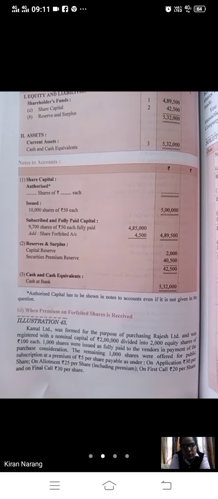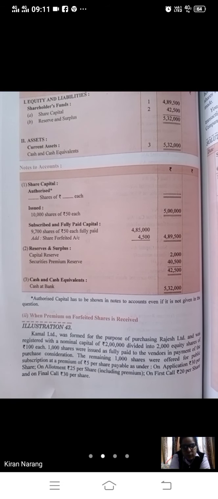Now in the next question, we have received the premium. This will become the question of par as it is. Question 43, have a look at illustration 43.